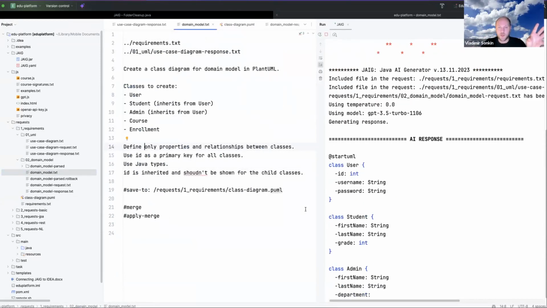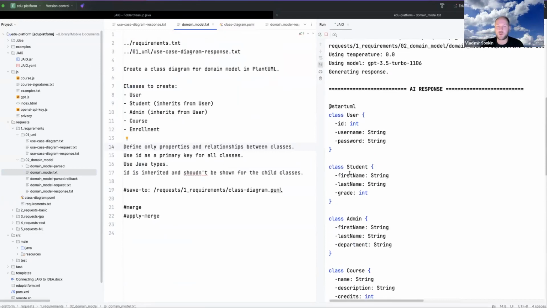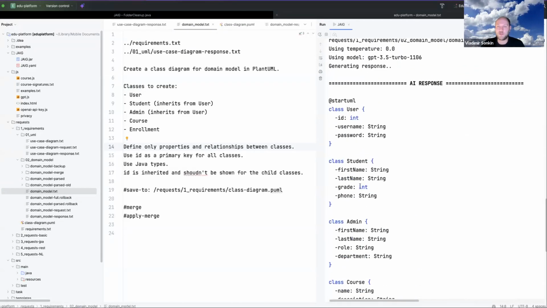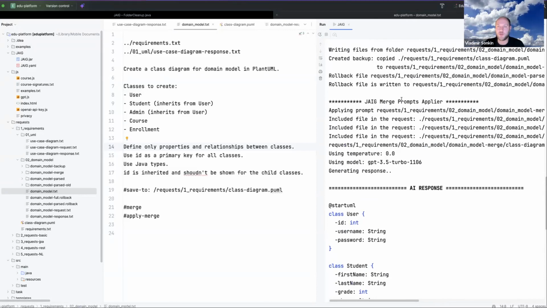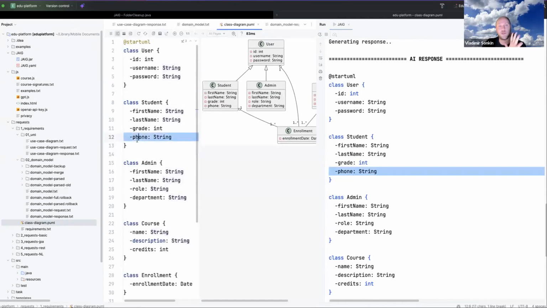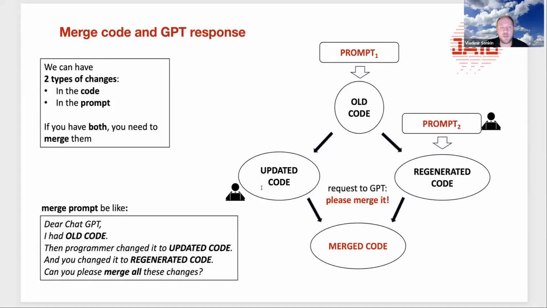And it will generate the request. So this is the result of the first request. You can see in class student, we do not have a phone. And then we have this second request, and this is a merge request, a JAIG merge prompts applier. It applied this change, and now we have phone. And finally, we have this phone added. So this is what we wanted. This is what we expected.